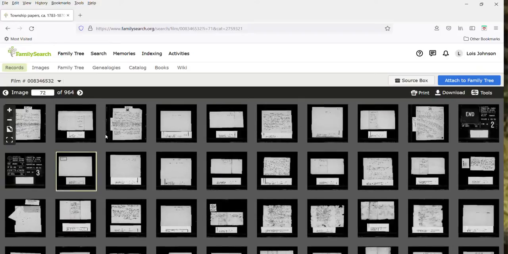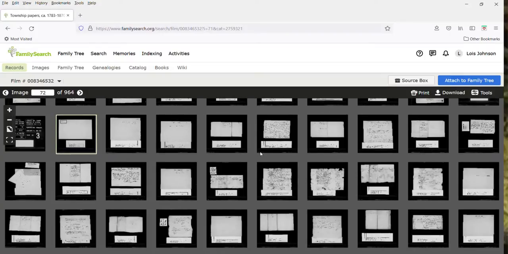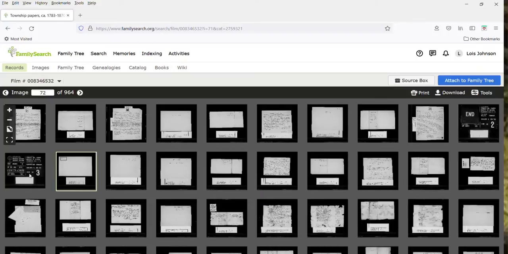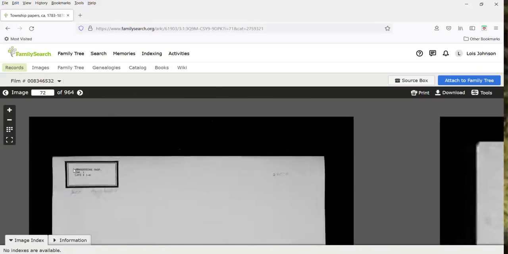Quite often you can save yourself a lot of looking time. When you come across, these are the thumbnails, when you come across something like this, it looks like it's the end of something and the beginning of something else. So if you're not finding stuff in the first part, keep looking for new segments. That's typically quite often the way these reels do work in FamilySearch.